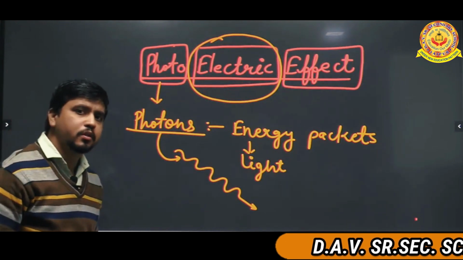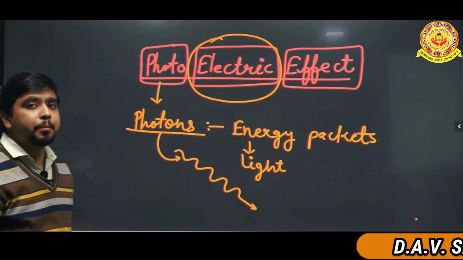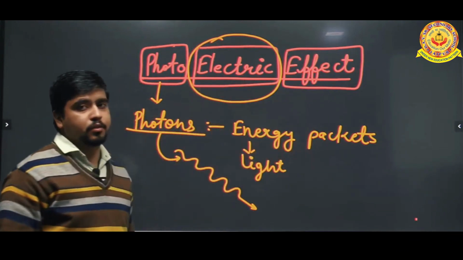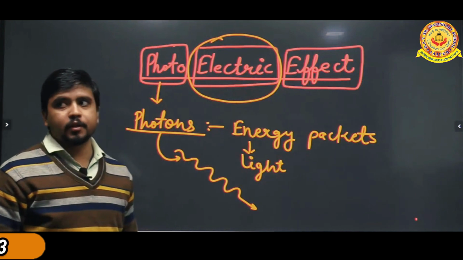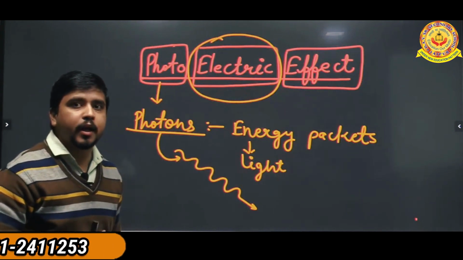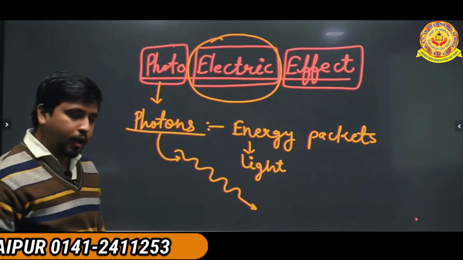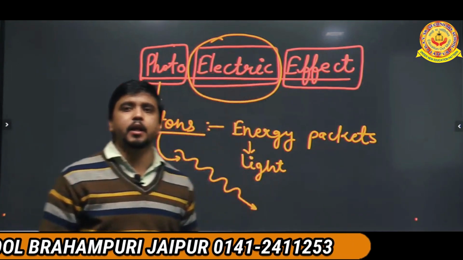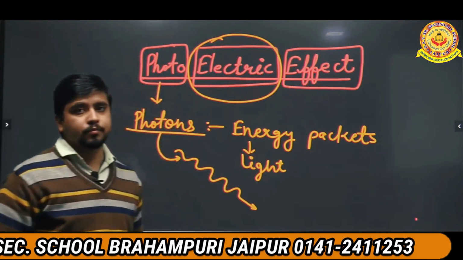What type of effect is produced by the photons on any other substance? The effect name is electric effect. Now, how is the electric effect produced on any object? By the help of photons.